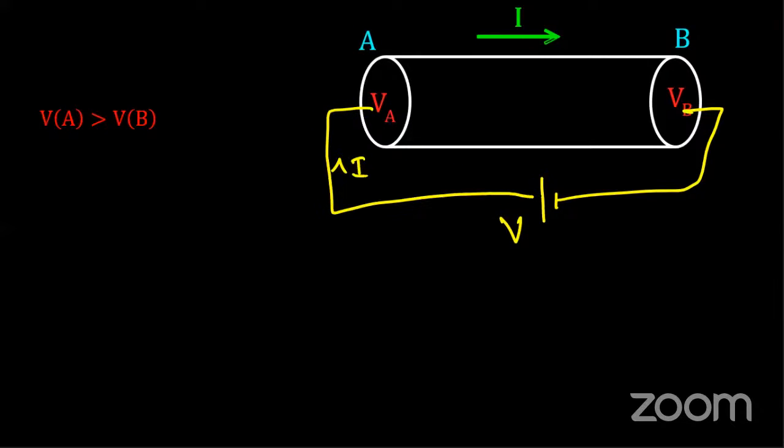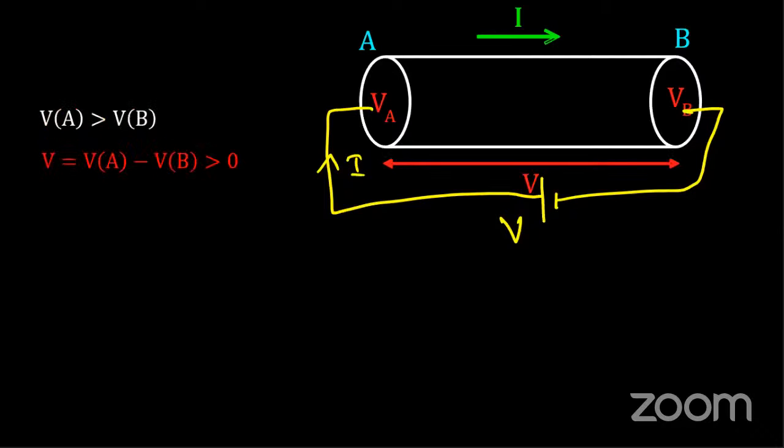Guys, I hope everyone knows this. When I connect a cell to this conductor, there is a current flowing through it. If we observe, the potential at point A, that is VA, is greater than VB. So potential at A is more than potential at B. Now the net potential applied across this conductor is the potential difference.